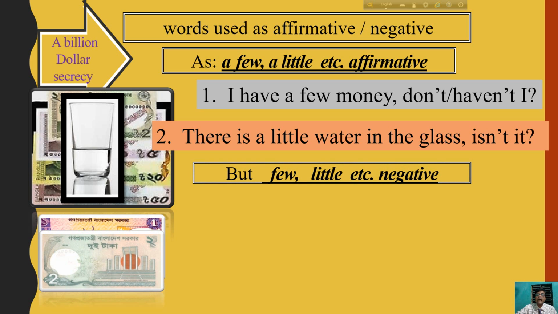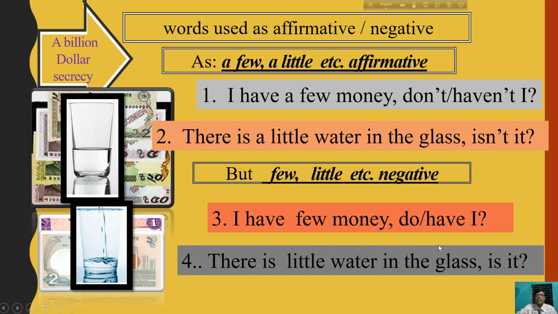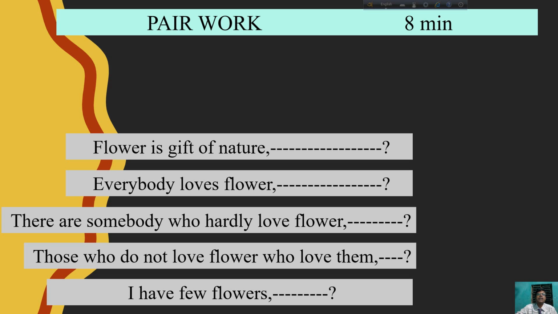But few and little etc. are negative. You have to remember it. I have few money. You can see in the picture the comparison between the two. In the above picture, I have some money, and in the picture below, I have few money. So this is negative, so the tag would be affirmative: do I or have I. Similarly, there is little water in the glass, is there? I think you all are clear.